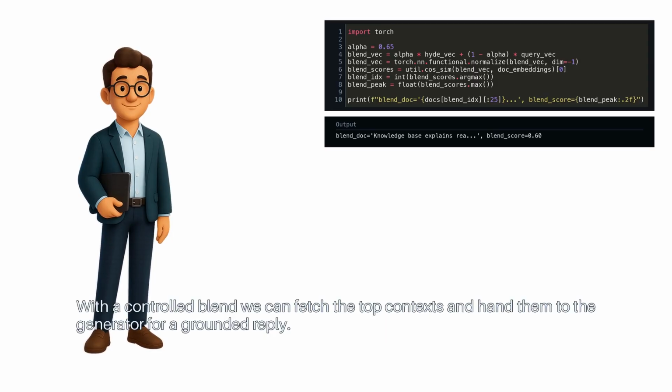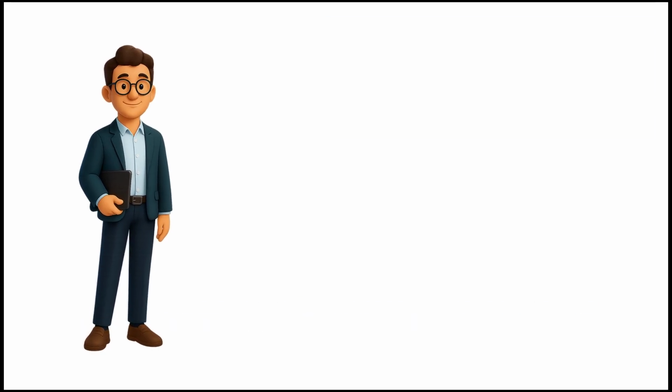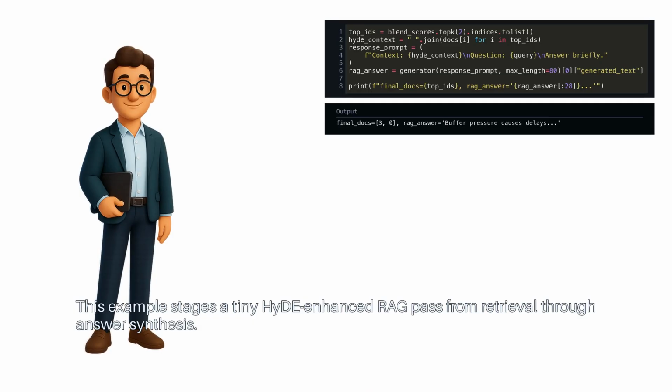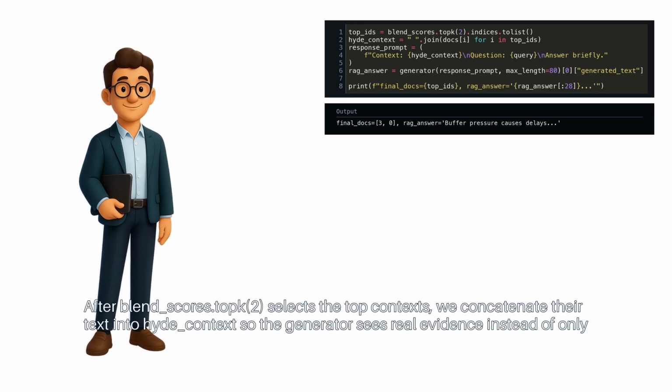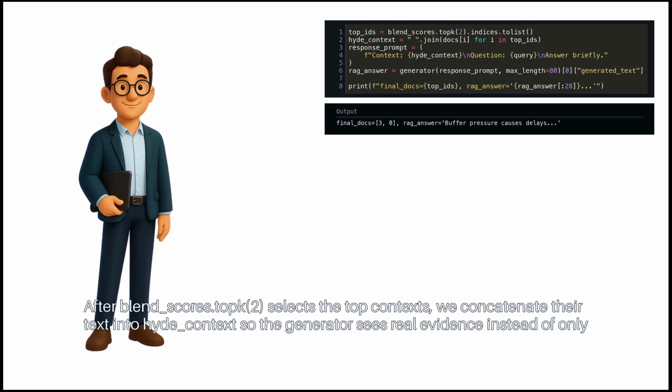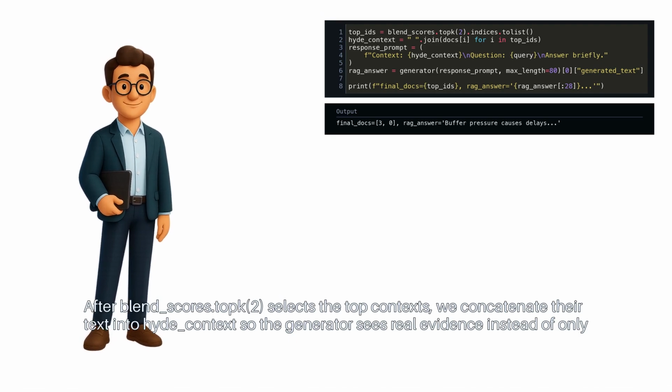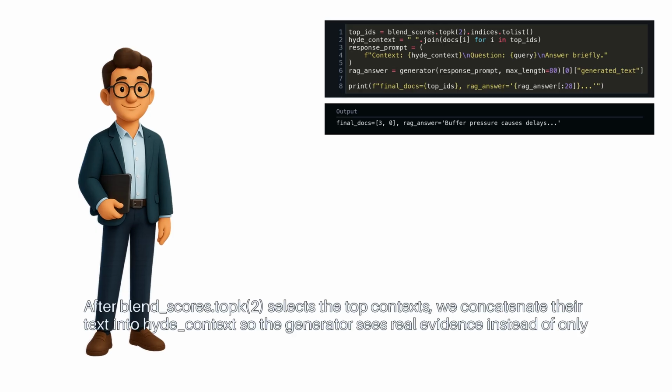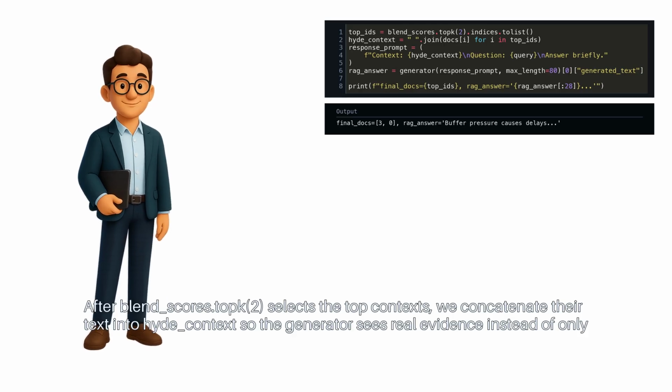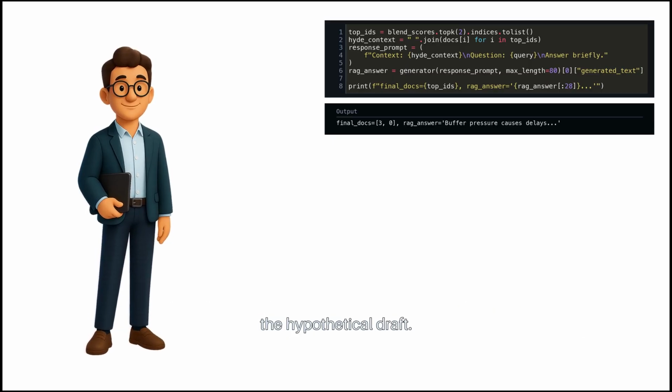With a controlled blend, we can fetch the top contexts and hand them to the generator for a grounded reply. This example stages a tiny HyDE-enhanced RAG pass from retrieval through answer synthesis. After blend_scores.topk(2) selects the top contexts, we concatenate their text into hyde_context so the generator sees real evidence instead of only the hypothetical draft.